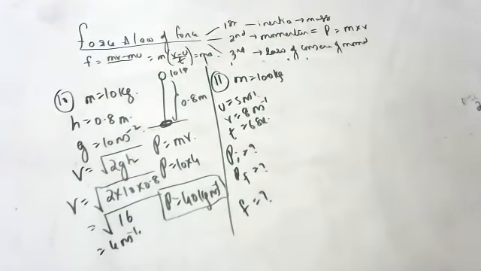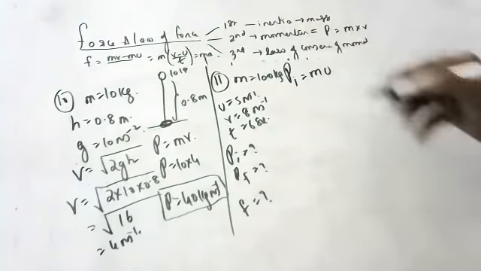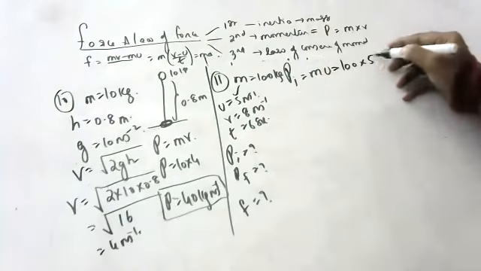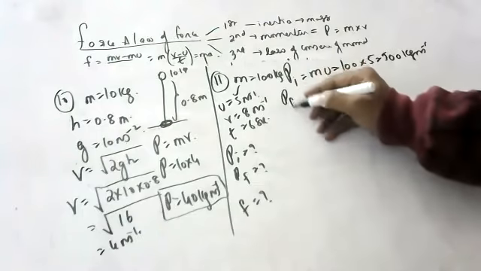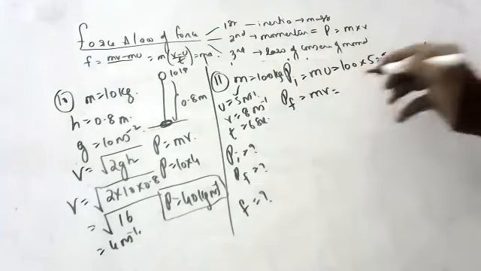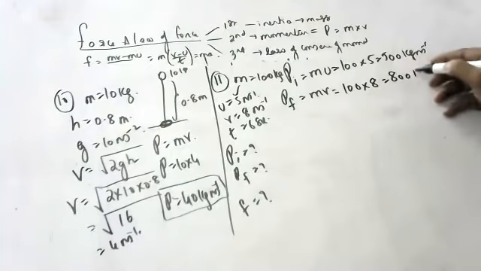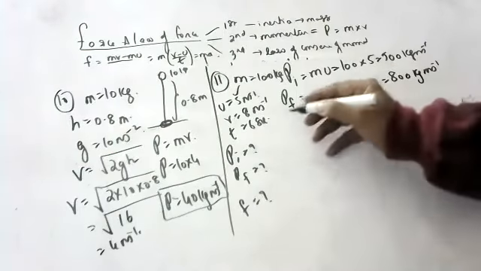Initial momentum P1 is equal to m into initial velocity, 100 into 5, 500 kg meter per second. Final momentum, m into v, 100 into 8, 800 kg meter per second. Okay. Now, what is force?